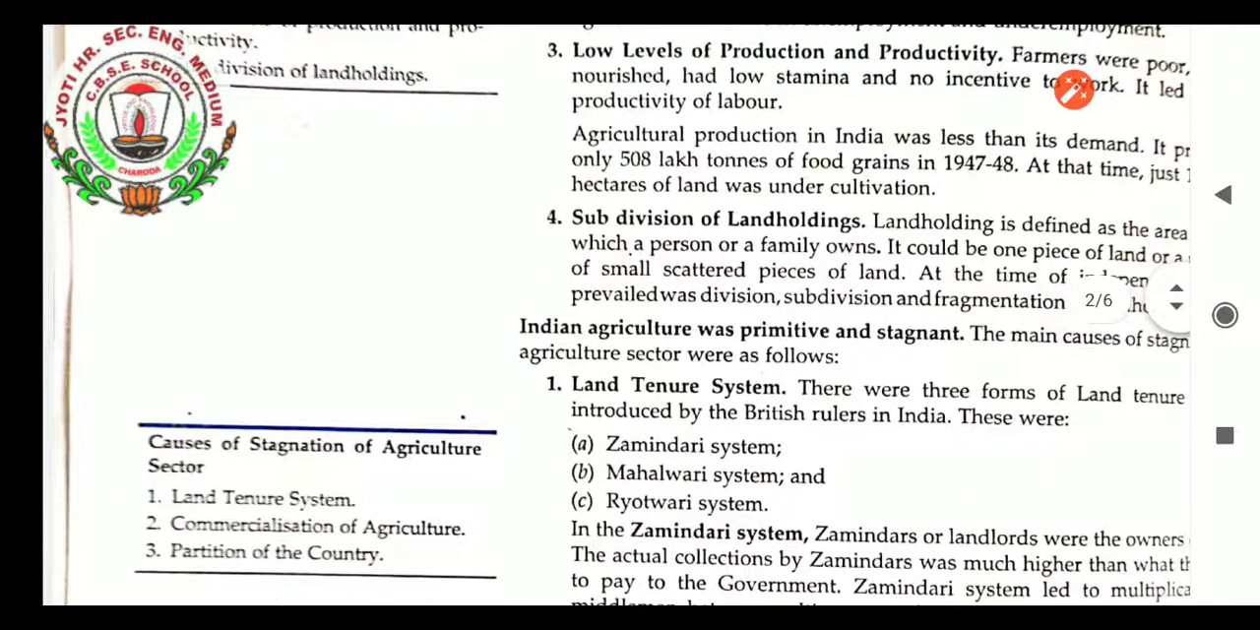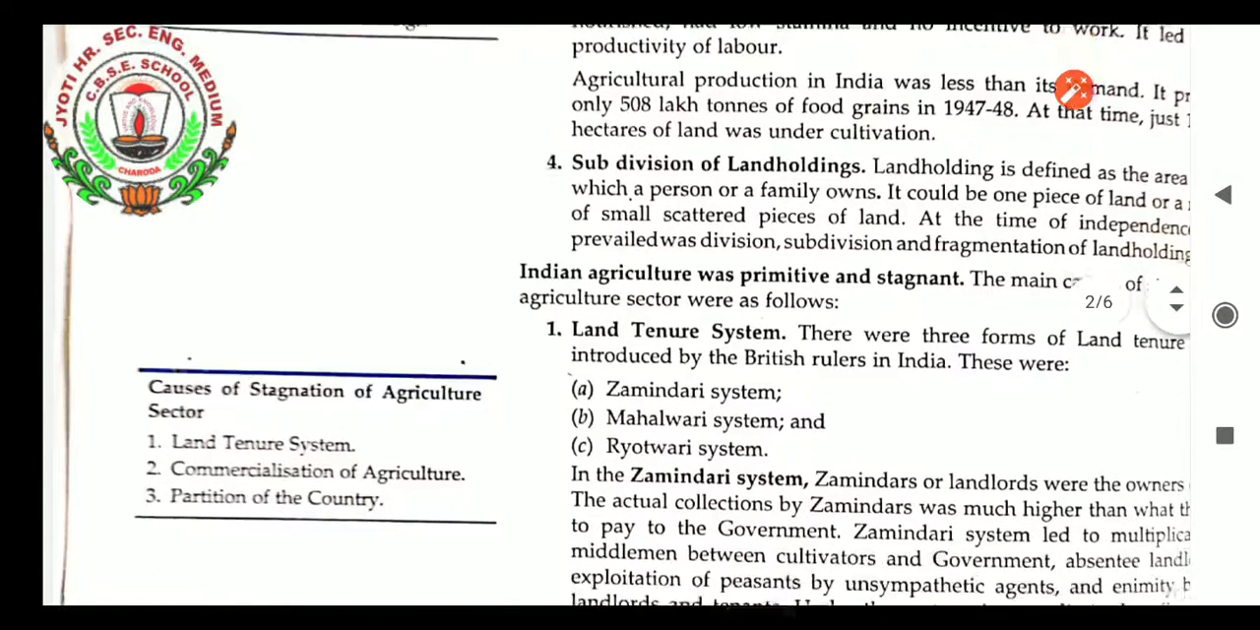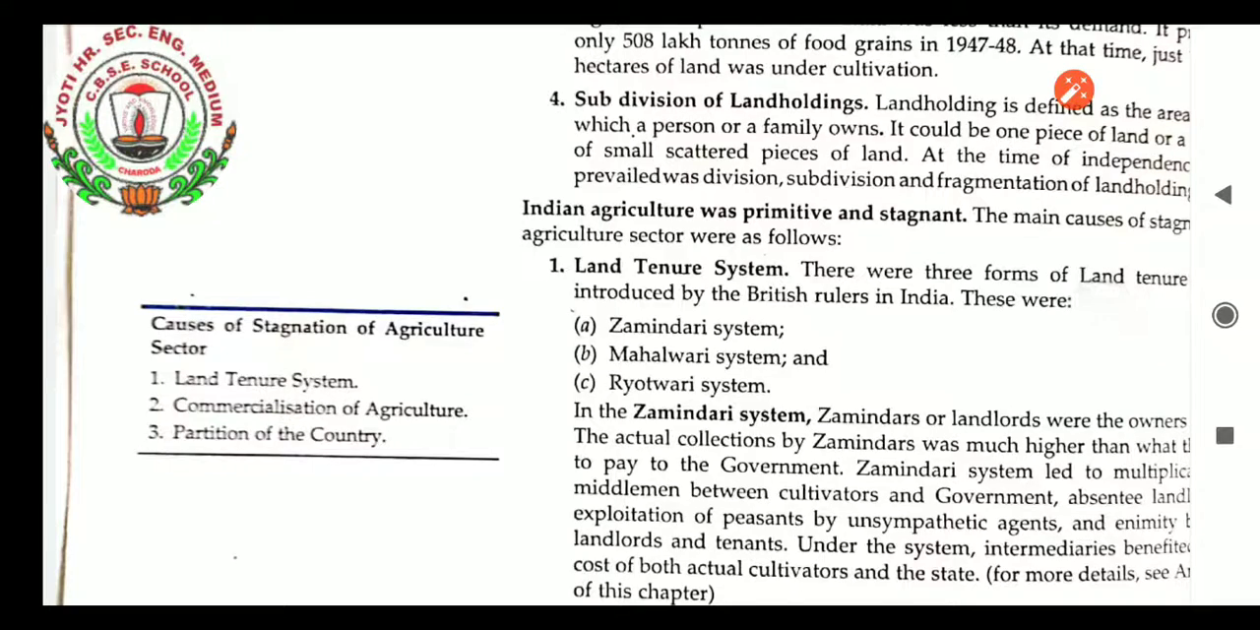Indian agriculture was primitive and stagnant. The main causes of the stagnation of the agriculture sector were as follows. Very first, the land tenure system. There were three forms of land tenure system introduced by the British rulers in India. These were the Zamindari system, the Mahalwari system, and the Ryotwari system.